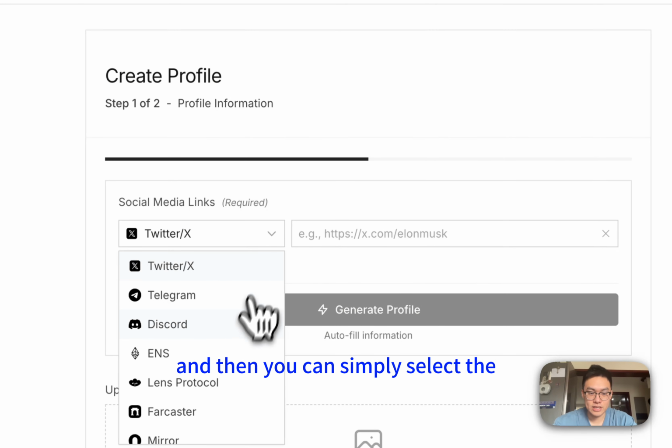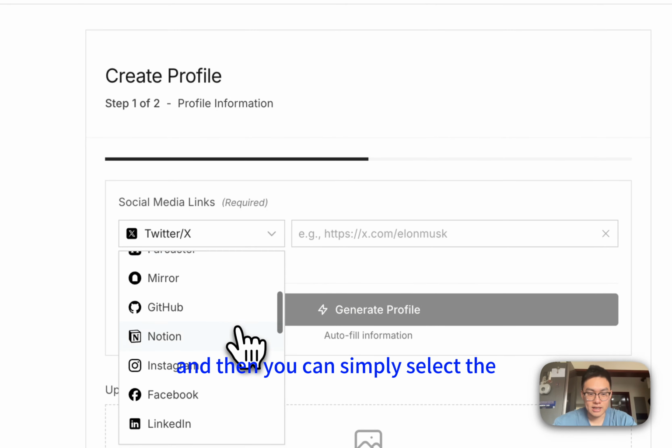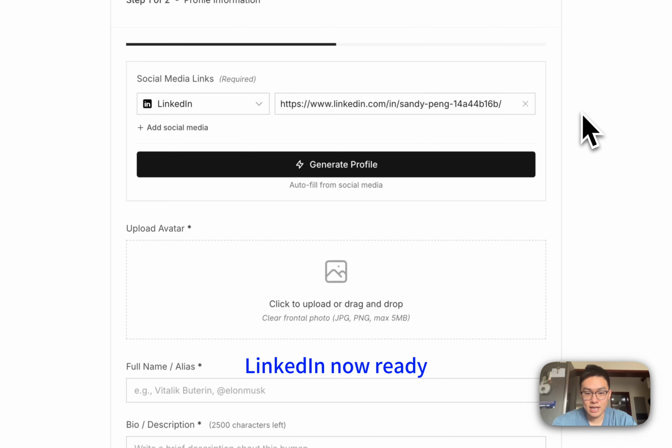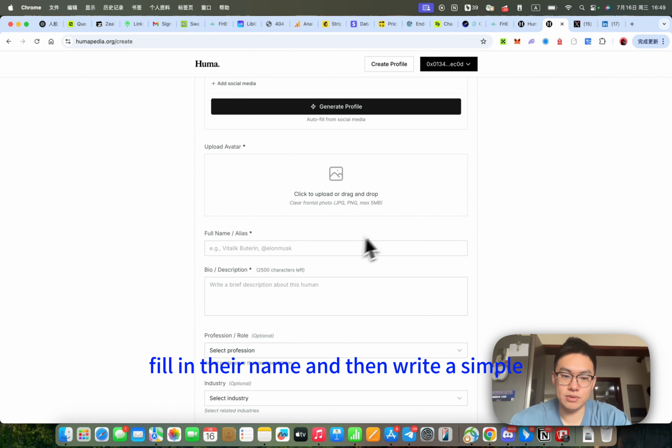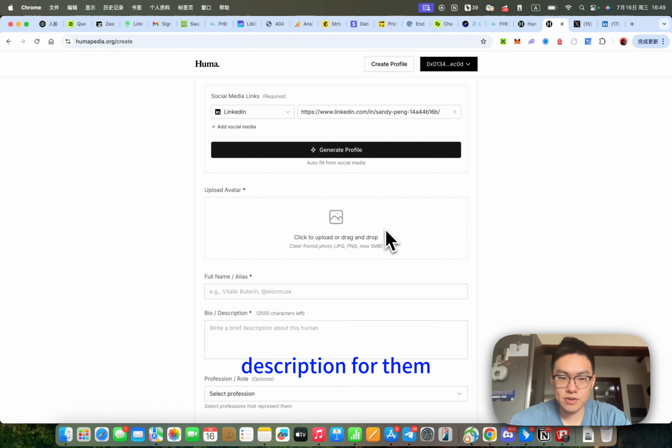So here it is, and then you copy the link, and then you can simply select the corresponding social media, and then you can do this. So now we have Sandy's LinkedIn. Now it's ready, and then upload avatar, fill in their name, and then write a simple description for them. So you can simply save this photo. The name is Sandy. All right, now you have Sandy. Now you have this profile for them, and then you have Sandy Pang.